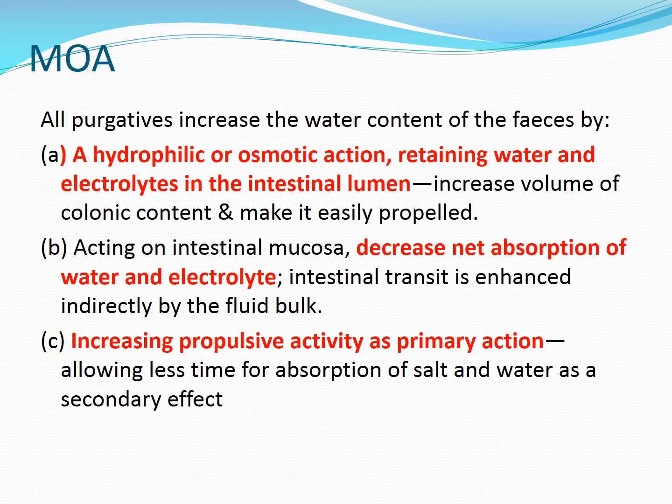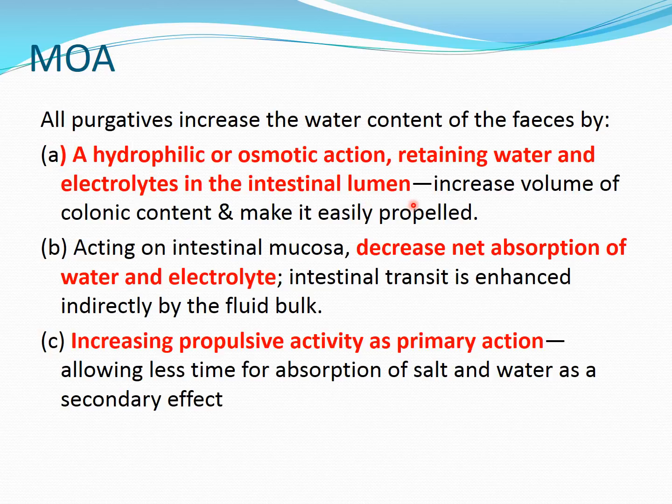Now coming to the mechanism of action, we will see the individual mechanisms when we see the individual drugs. But in general, all purgatives increase the water content of feces, first by hydrophilic or osmotic action. They have a property to attract water, and because of that they retain water and electrolytes in the intestinal lumen.